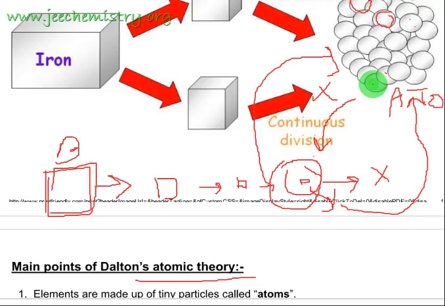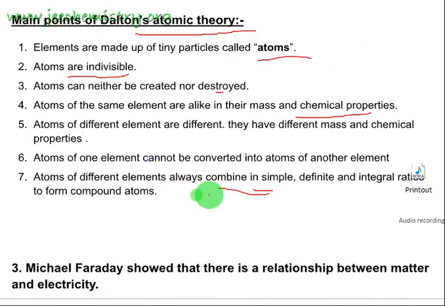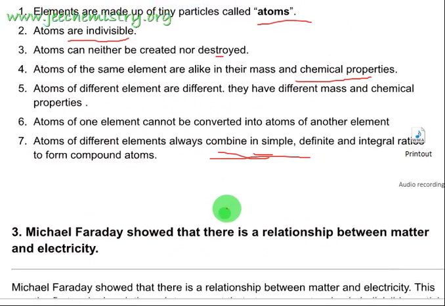So how can we make 1 by 2 of any atom? Atoms have to be taken in a simple integral ratio, like 1, 2, 3, 4. The meaning of this line is that we have to take atoms in different integral ratios to form a compound.